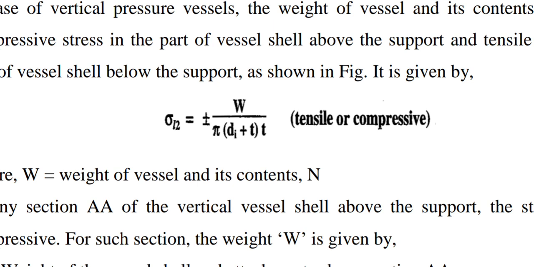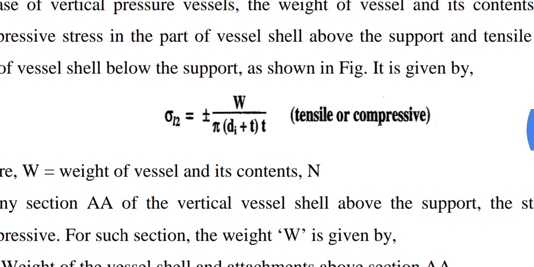The formula is very simple. Weight, that is load, upon area, pi d, that is the perimeter of that vessel shell, into its thickness, will give us the stress area. So it becomes W upon pi (di plus t) into t, where di is inner diameter, W is weight depending upon the section that we consider, and t is the thickness.